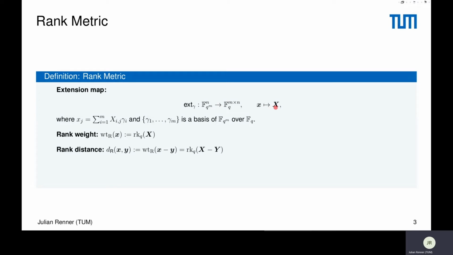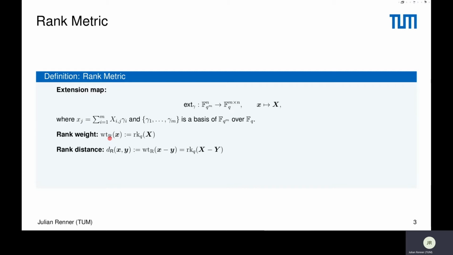So x is mapped to capital X. And the connection between both is that we fix a basis gamma 1 up to gamma m of F_q^m over F_q. And if we perform the inner product of this basis with the jth column of X, we get the jth entry in the vector x.